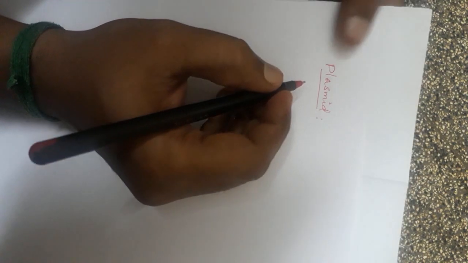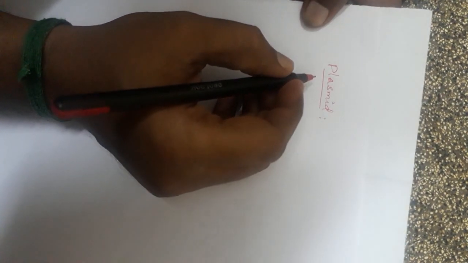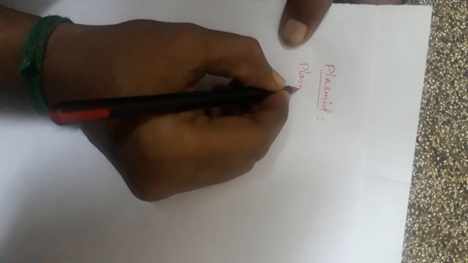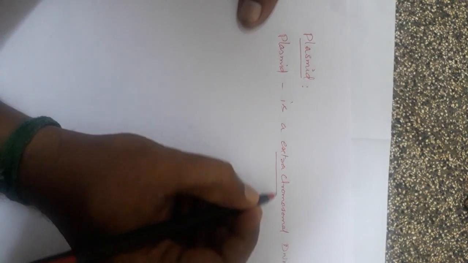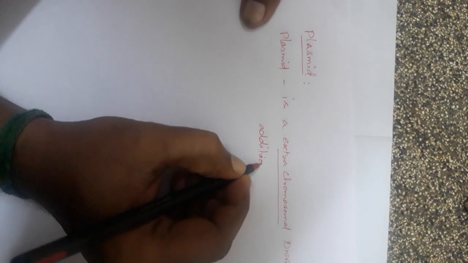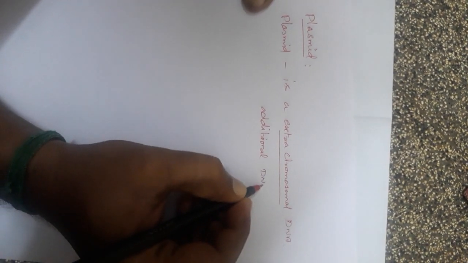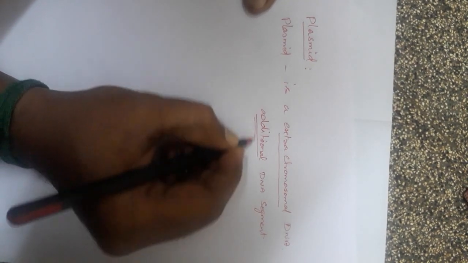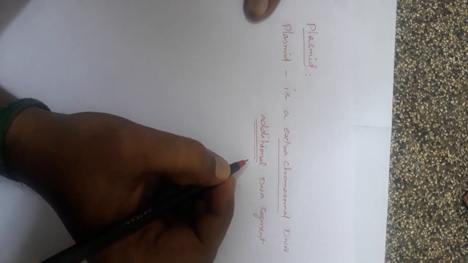Today we are going to see about the topic plasmid. Plasmid is extra chromosomal DNA. So what is extra chromosomal DNA? Additional DNA segment. Additional means in addition to the genetic material of an organism.